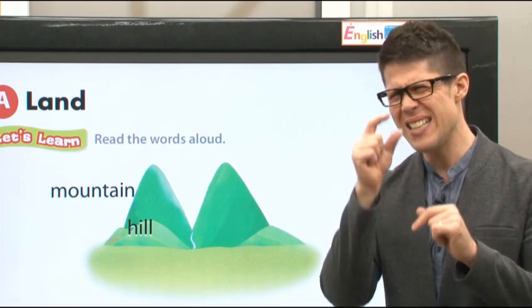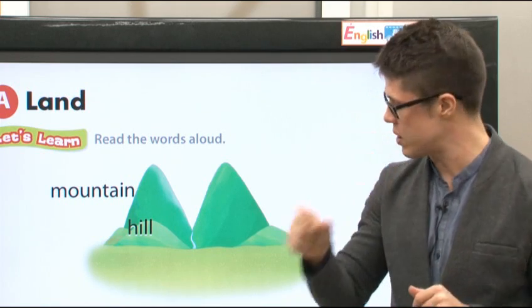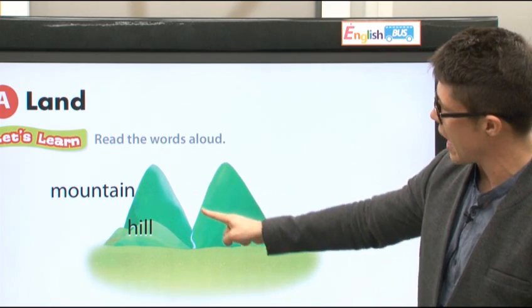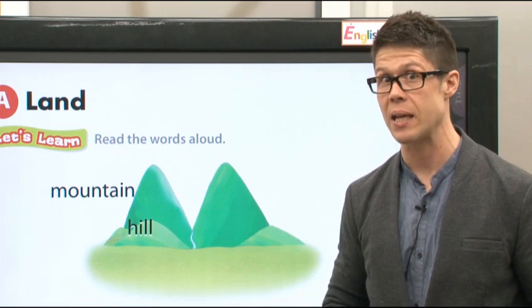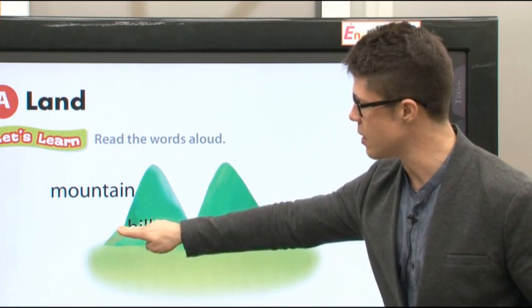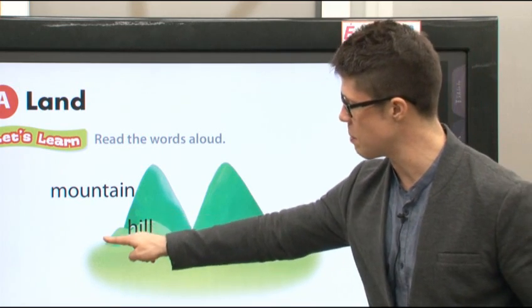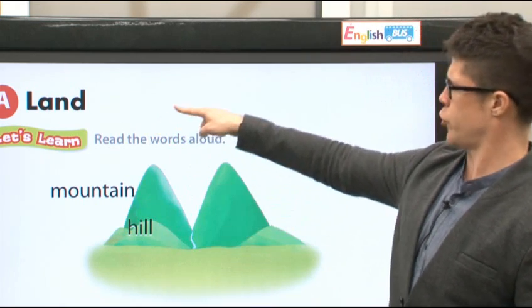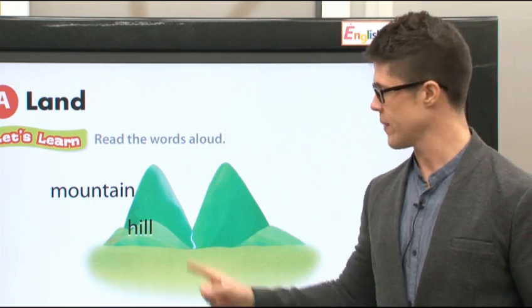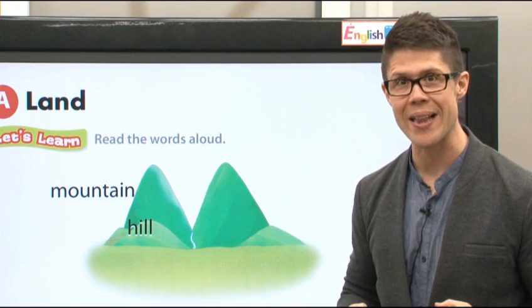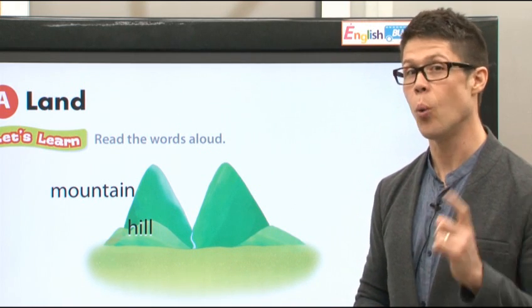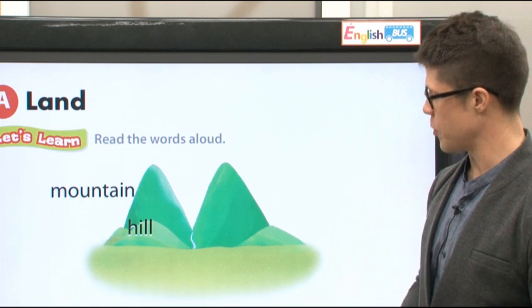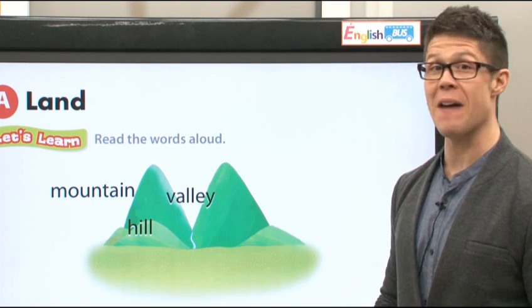A hill is a small mountain. A mountain is very high and big. A hill is low and small. All right? This is a hill. This is a mountain. Say after me. Hill. Hill. Wonderful. After hill, we have valley.